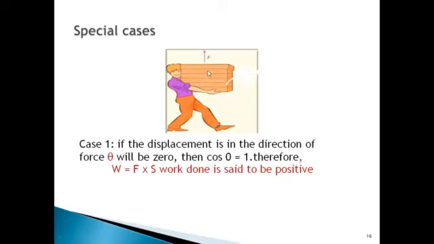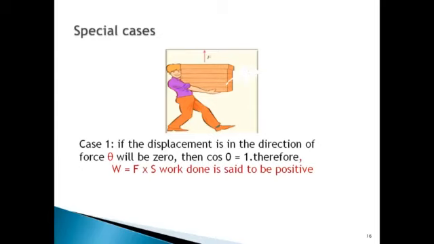In this condition, theta will be 0. Hence, cos theta, that is cos 0, will be 1. Therefore, if we substitute this in W is equal to F into S cos theta, you will get W is equal to F into S. So in this condition, we can say that the work done is positive.